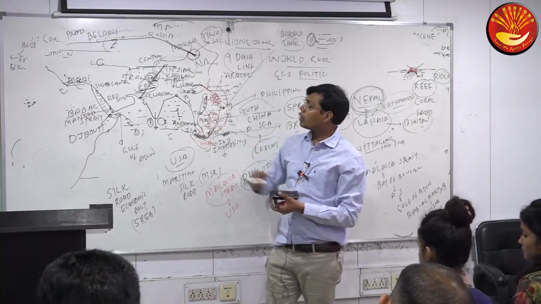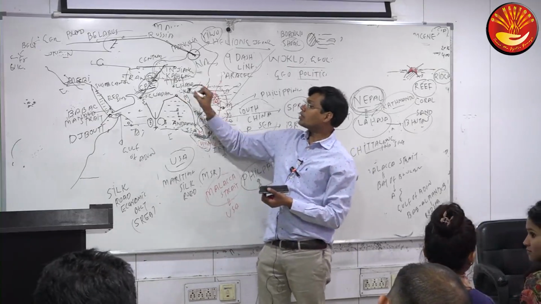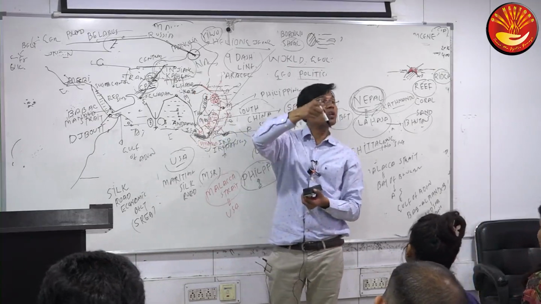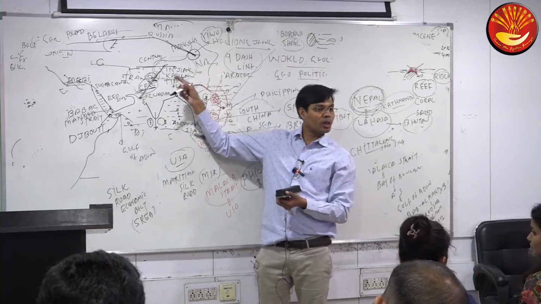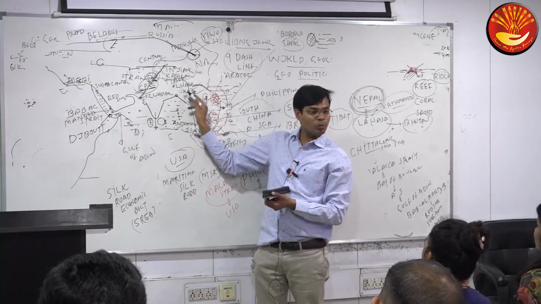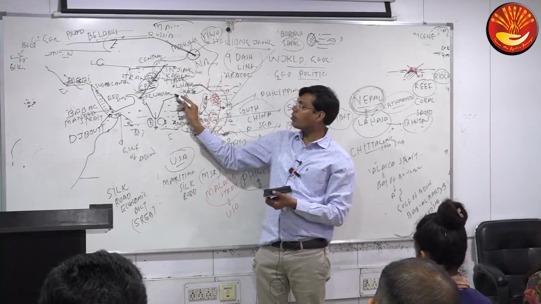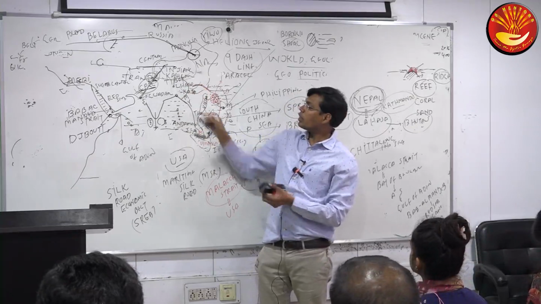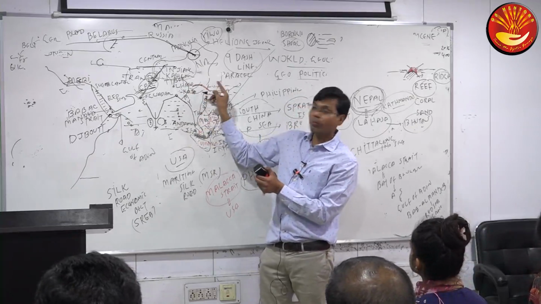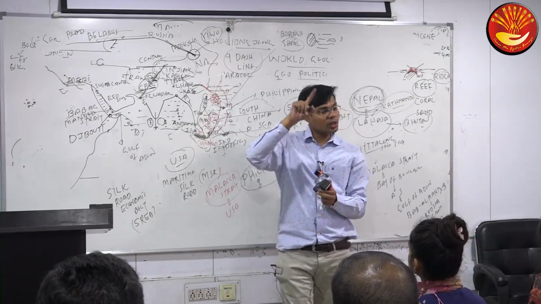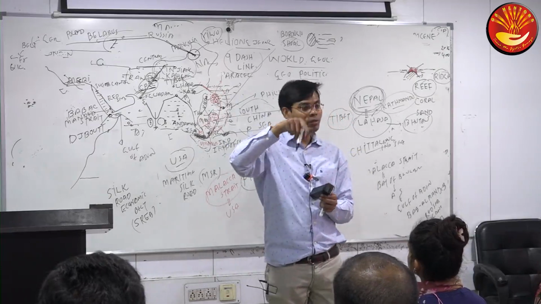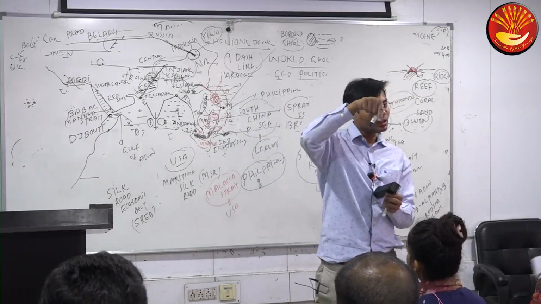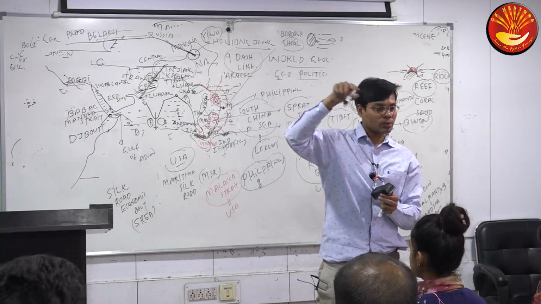So CPEC we have denied, but China has given one more proposal to India: if you can't become part of CPEC, then you could be part of BCIM. BCIM means Bangladesh, China, India, Myanmar. In South China, one city is Kunming, and one city in Myanmar, Mandalay, one city of Bangladesh, Dhaka, and the Indian city, Kolkata.